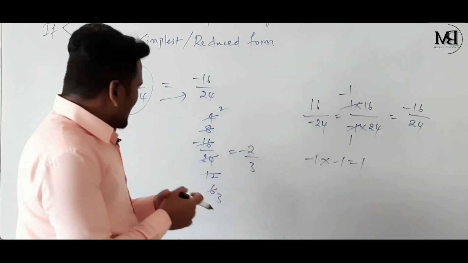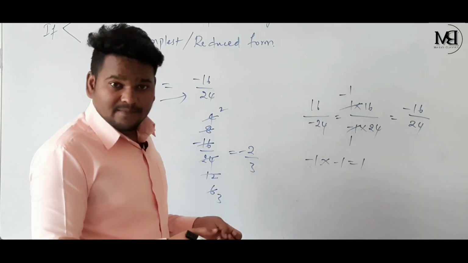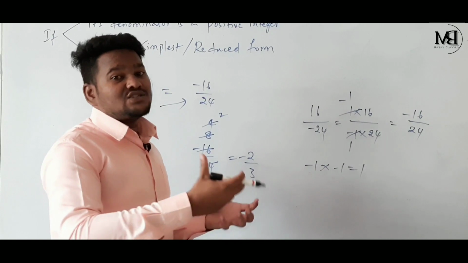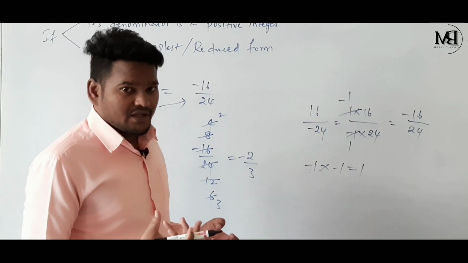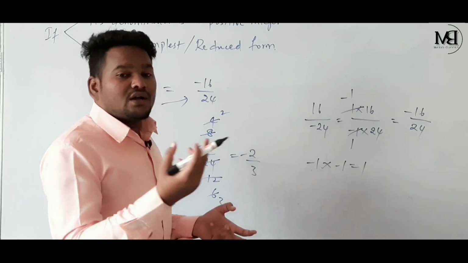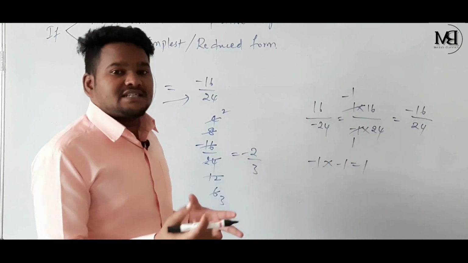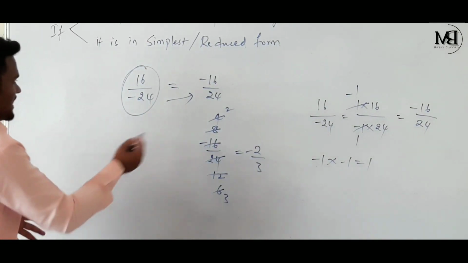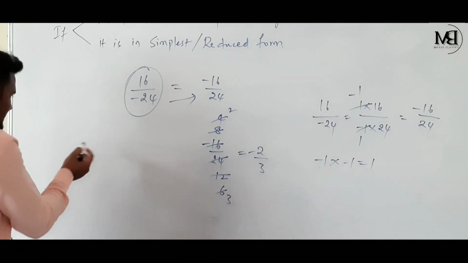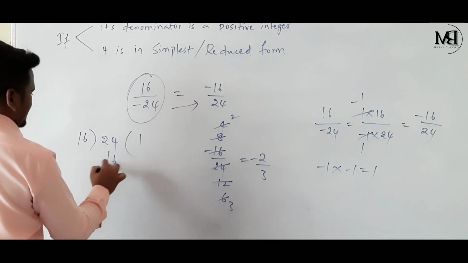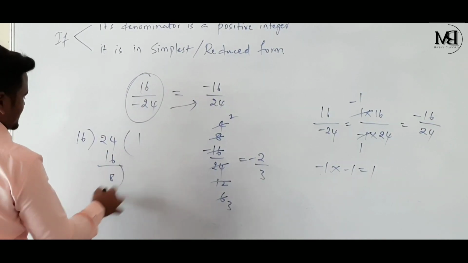See children, but instead of taking common factors, if you take the highest common factor, that is HCF, and divide 16 comma 24 by its HCF, you are going to get the simplest form in one step. Let's see what is the HCF of 16 comma 24 by the long division method. 16 ones are 16, 24 minus 16 is equal to 8.